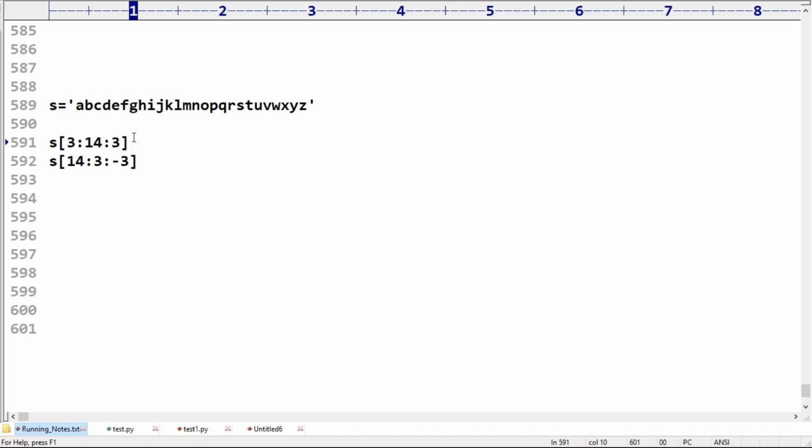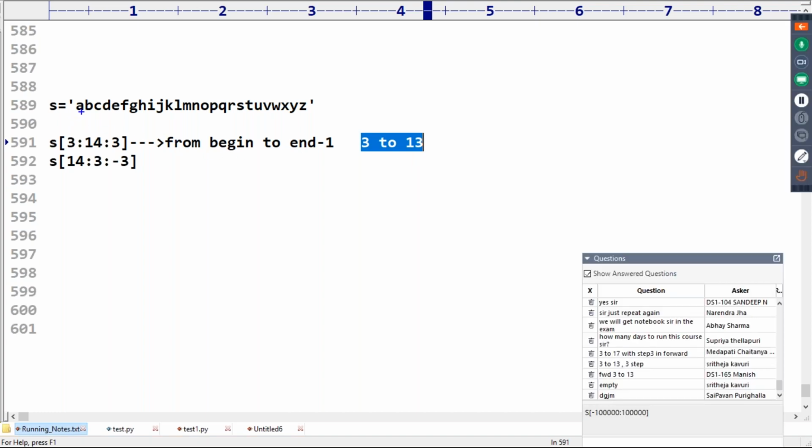Sir, in the beginning, first one, from begin to n minus 1. So 3 to 13. Every time we have to consider the third character, right? So first, 3 to 13 means where, sir? One minute. Can you please count? 0, 1, 2, 3, 3, 4, 5, 6, 7, 8, 9, 10, 11, 12, 13.